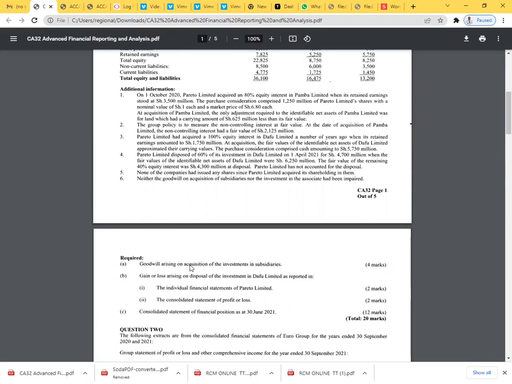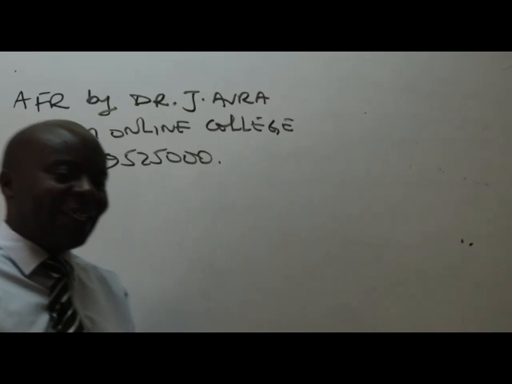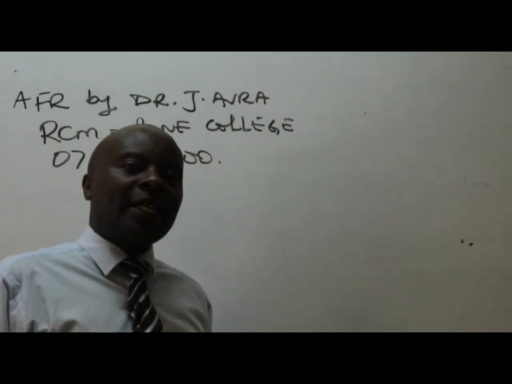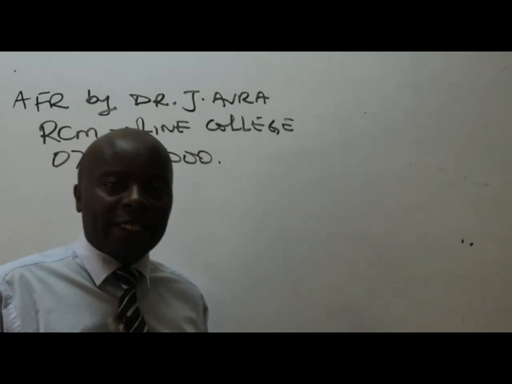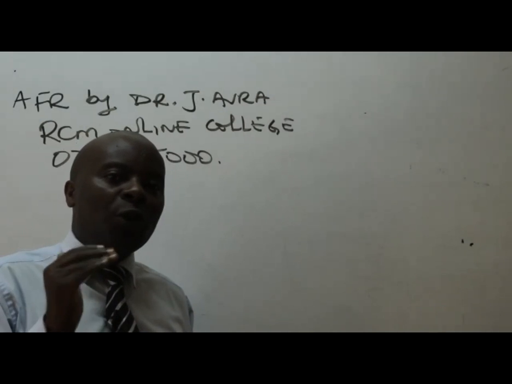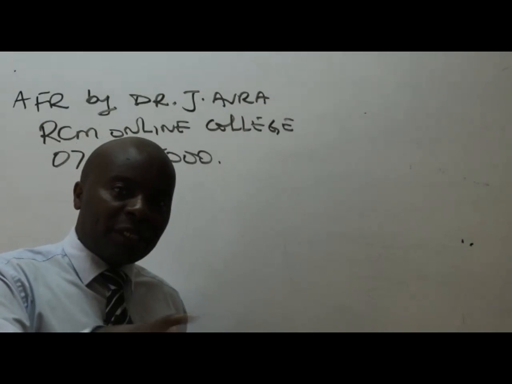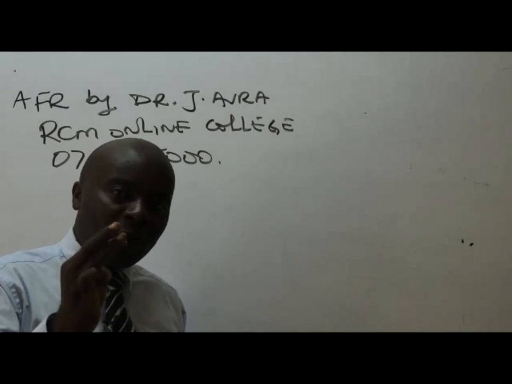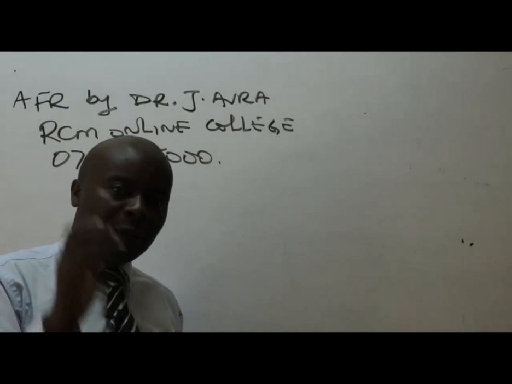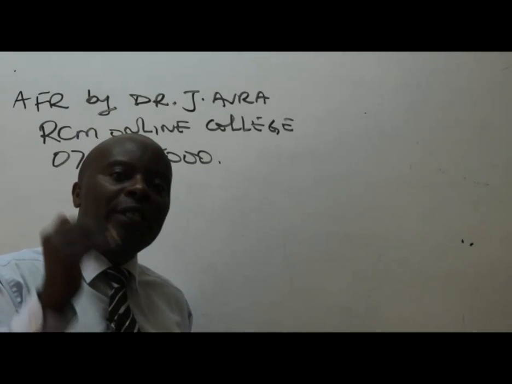A, goodwill arising on acquisition of the investee in the subsidiaries. This is fairly a straightforward question, which I'll be able to get all the marks. Now, here we are. Ladies and gentlemen, remember, I can't just go straight away to computing goodwill just like that. Remember the basic processes. When you are solving a question on group accounts, especially when you want to get this kind of item that has been asked here, which is goodwill. Number one, you must give us the group structure. Number two, you must give us the net assets of the subsidiaries. Number three, you give us the goodwill.